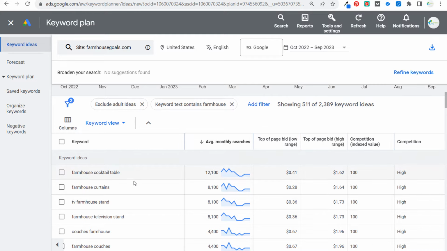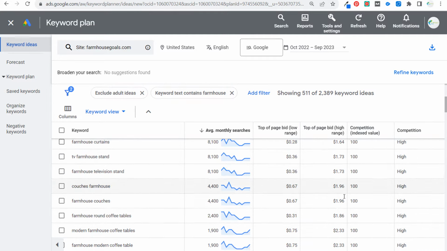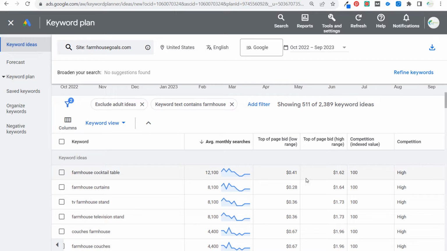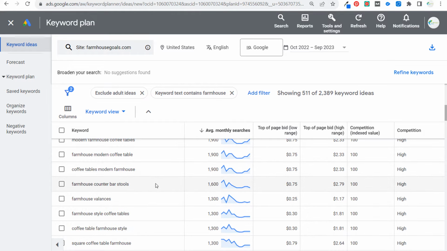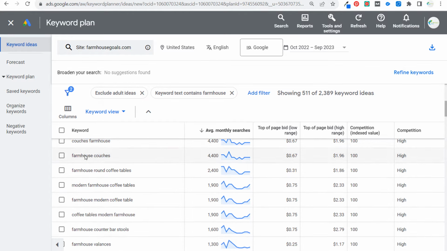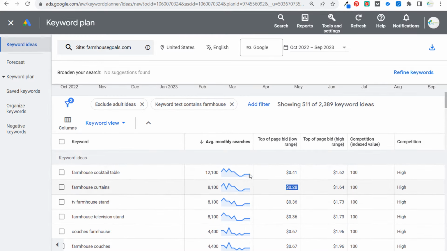If we look by average monthly searches, you can see all of these different keywords here and our bid ranges. These are much lower, so 41 cents, 28 cents. So we could definitely get our cost per click very low for a campaign that targets keywords related to farmhouse decorations, farmhouse furniture, and things like that. So with all of that being said, the very first strategy is understanding keyword bids using the Google Keyword Planner, and then finding keywords that have lower cost per click averages by using the Keyword Planner as well. Those are keywords that we can focus on specifically.